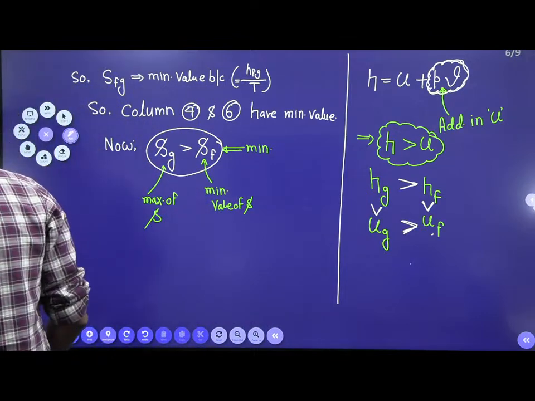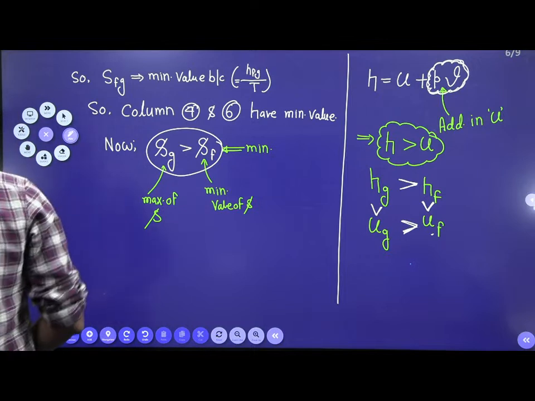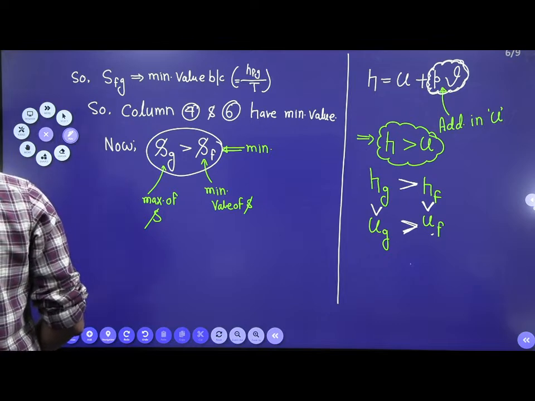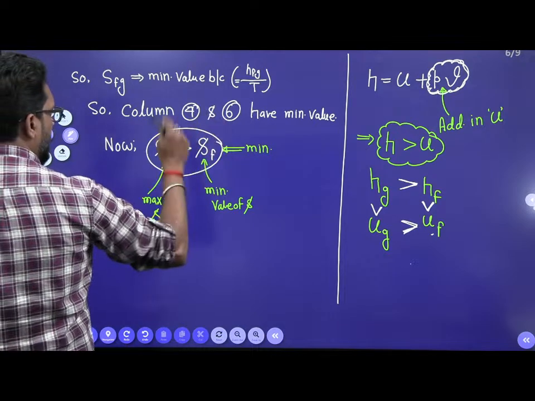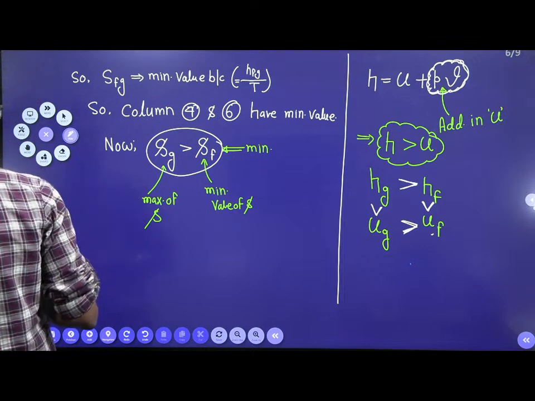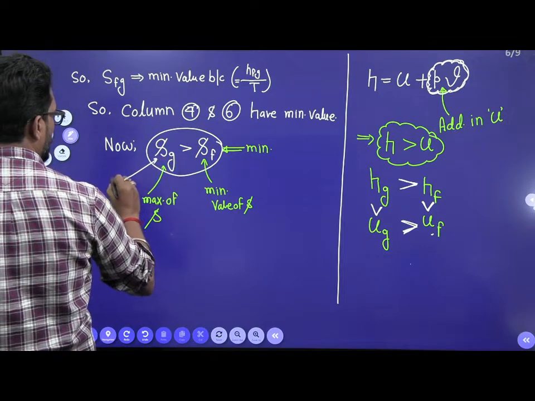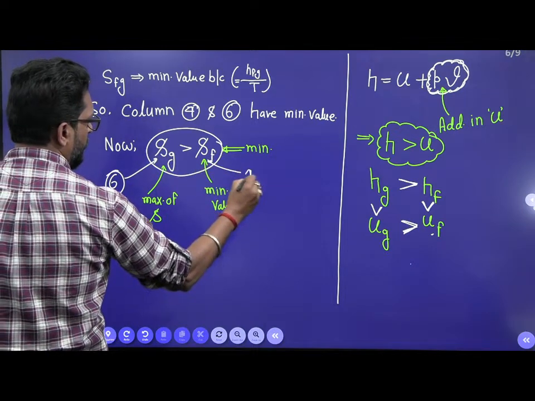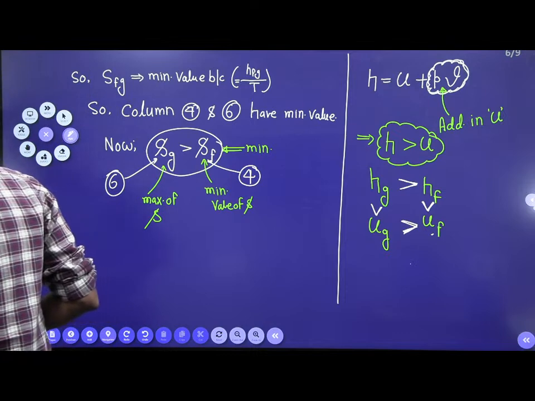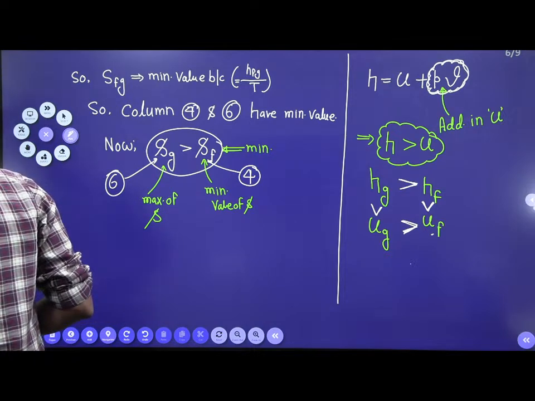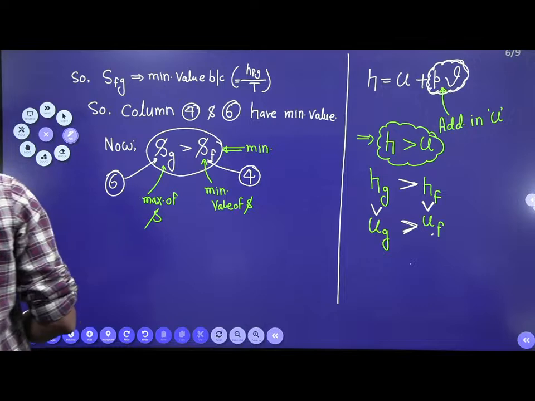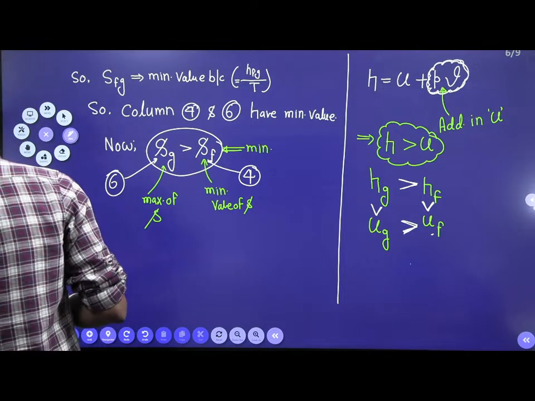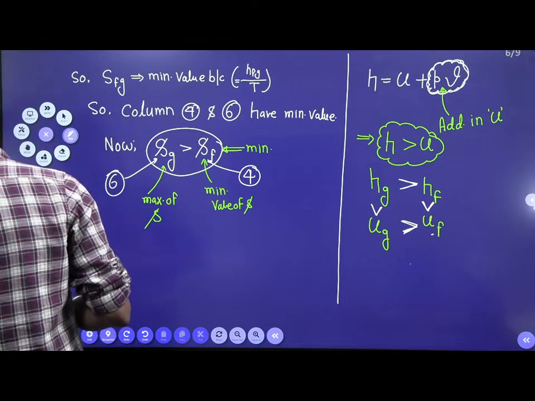Now, so which one is there? Okay, no problem. So Hg is the 6th column, and Sf is the 4th. Okay, no problem at all. Now, my dear, you have to select Hf, Uf. So Hg is greater than Hf, Ug is greater than Uf.